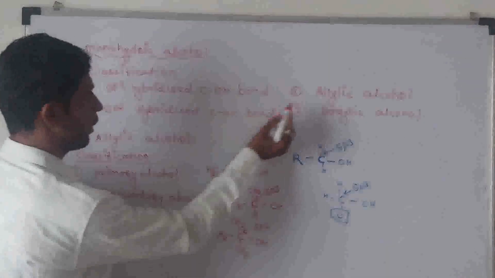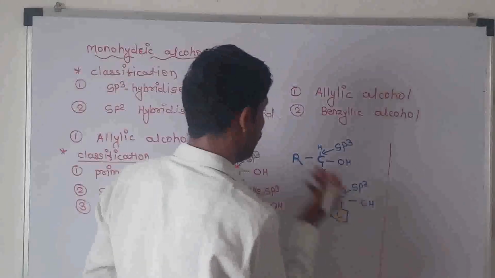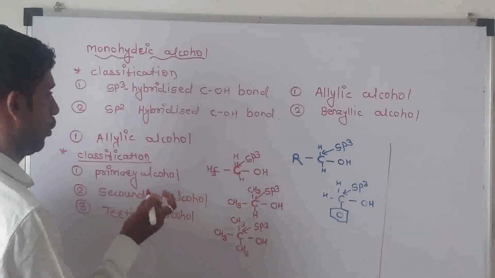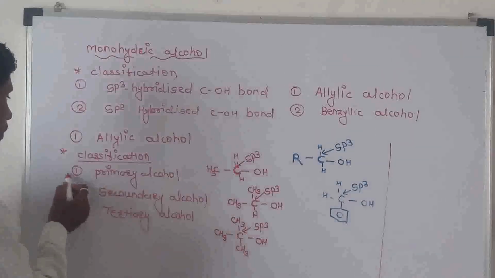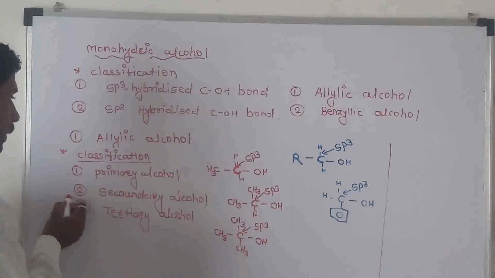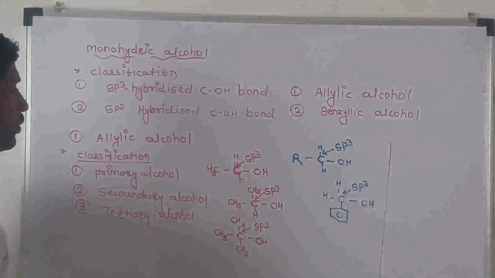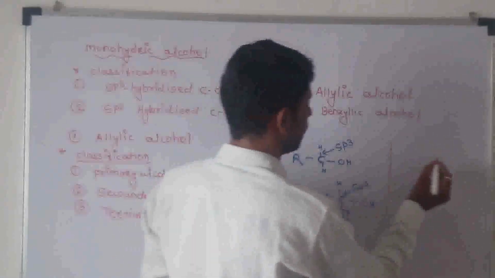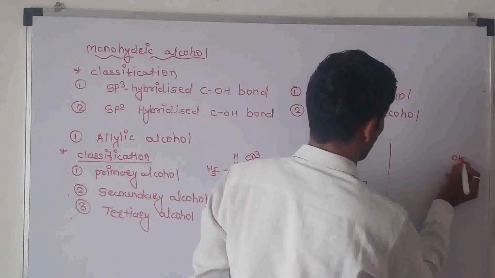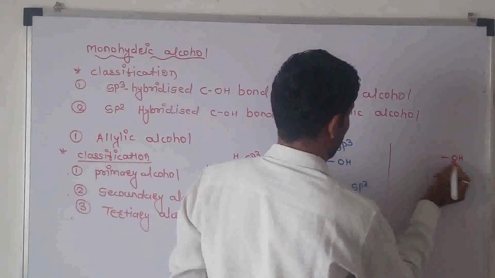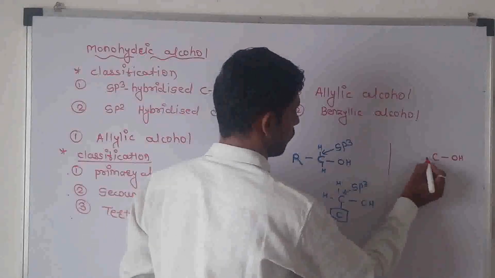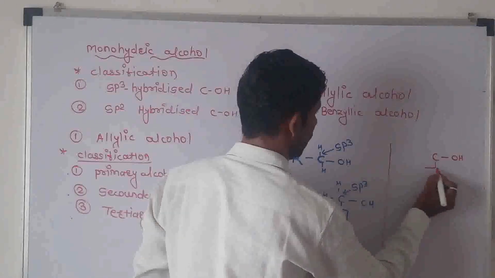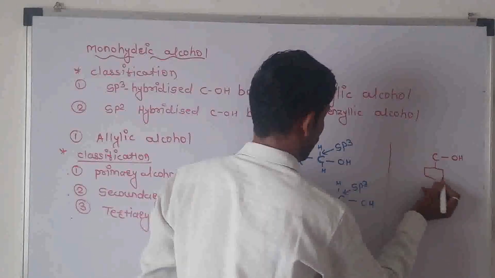Second is benzylic alcohol. Benzylic alcohols are classified into three types: first is the primary alcohol, second is the secondary alcohol, and third is the tertiary alcohol. In an example of benzylic alcohol, the OH group is directly attached to an sp3 hybridized carbon atom next to the aromatic ring.